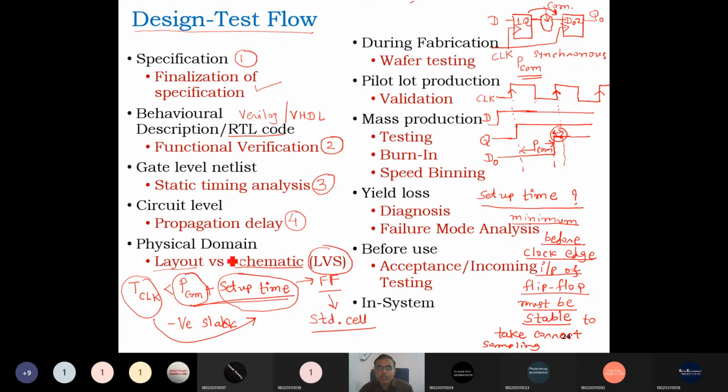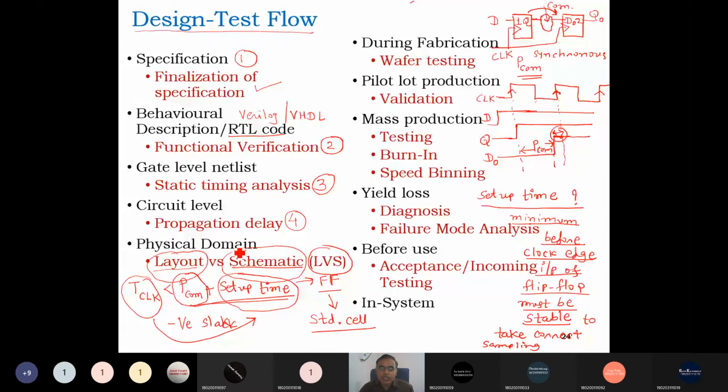Layout versus schematic means after converting into the layout we have to run simulations and check that the simulation answers match those of the schematic, the pre-layout simulations. So it is checking whether the functionality after the layout and before the layout matches or not. So any change in functionality after converting into the layout. That checking is called layout versus schematic.